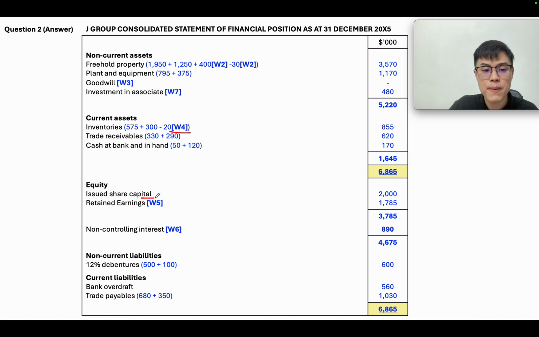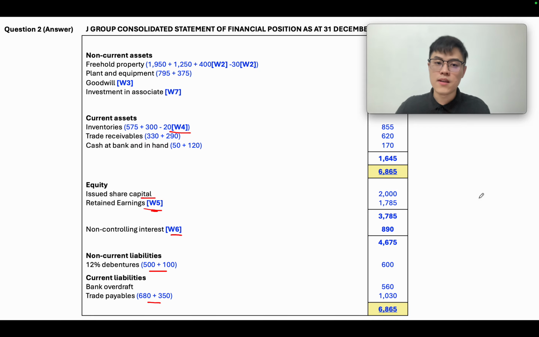For equity, this is the parent's shares plus the group retained earnings, together with the share of P, share of the subsidiary, and share of the associate, and your non-controlling interest, and plus your P and J non-current assets and current assets. So you are going to get a consolidation for both subsidiary and associate. So this will be the entire thorough question that examines the subsidiary and associate.